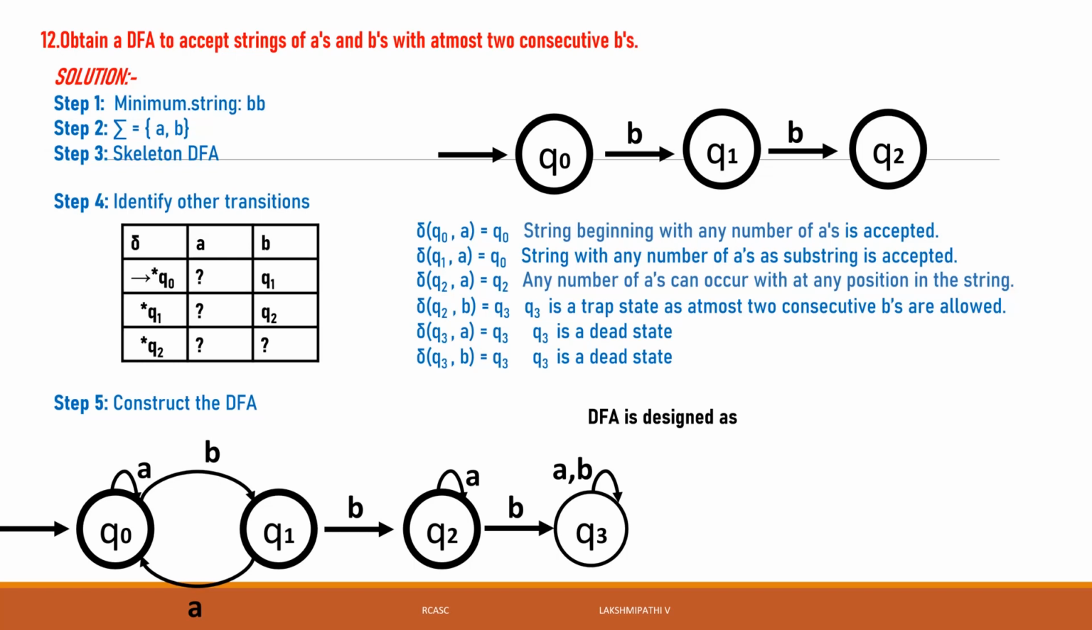The transition of Q0 on a is Q0. Q0 on b is Q1. Q1 on a is Q0, Q1 on b is Q2, Q2 on a is Q2, Q2 on b is Q3, and Q3 goes to Q3.